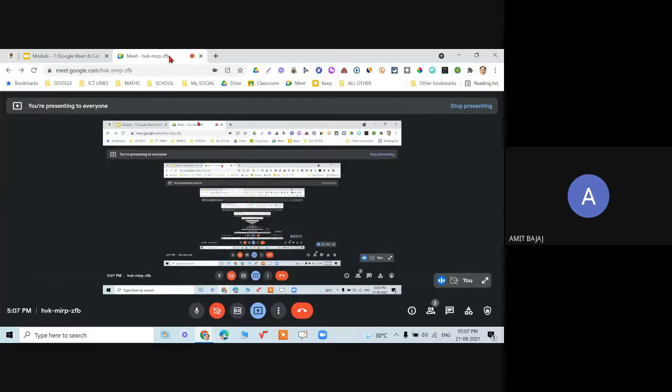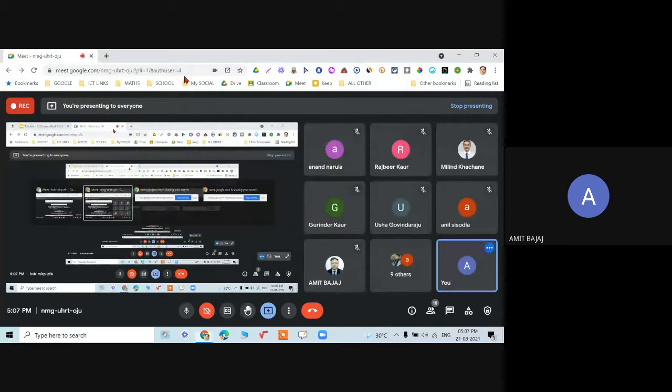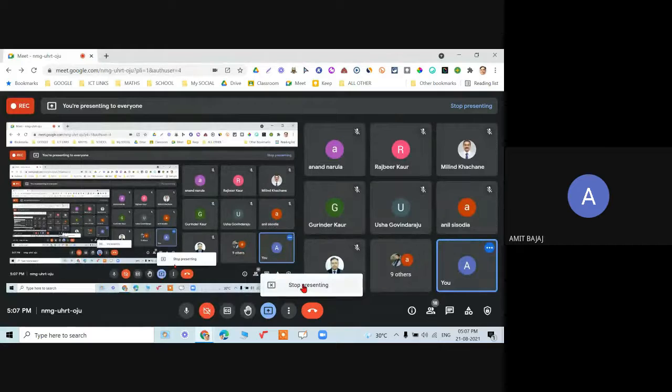Then you can see there is the other option. I'm using the Meet extension, so you can check it out.